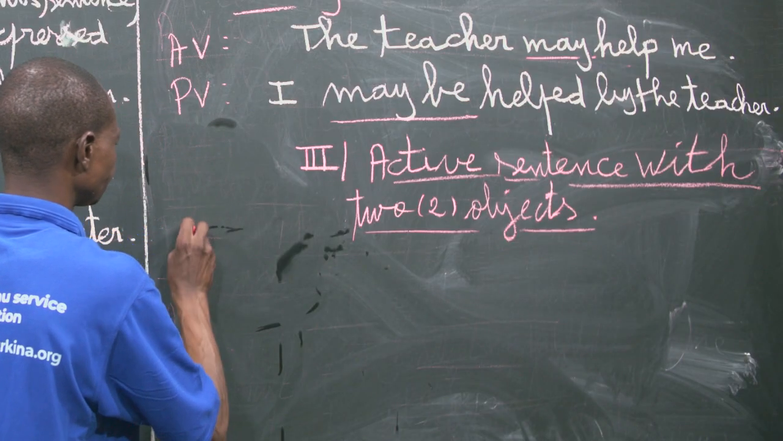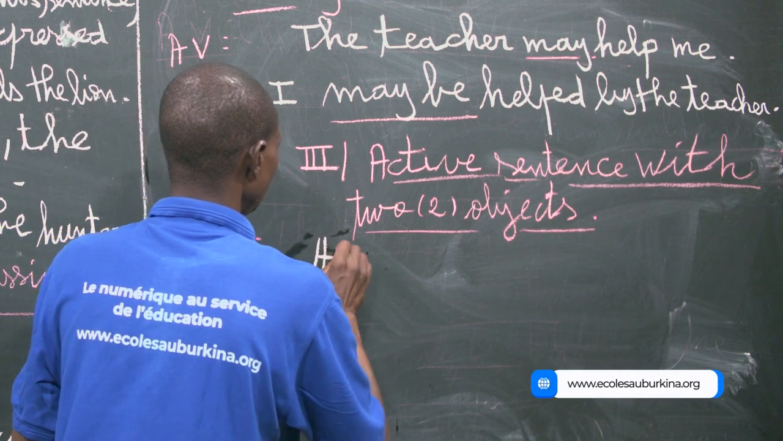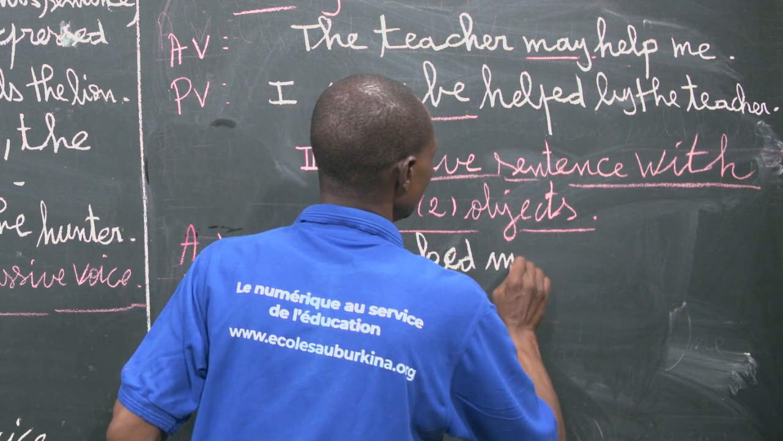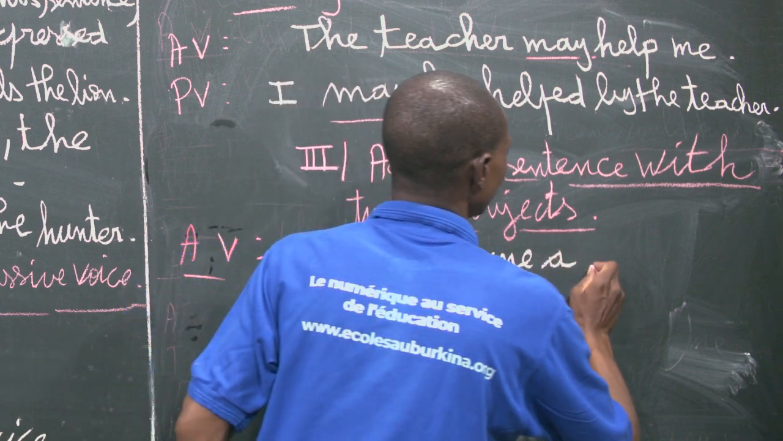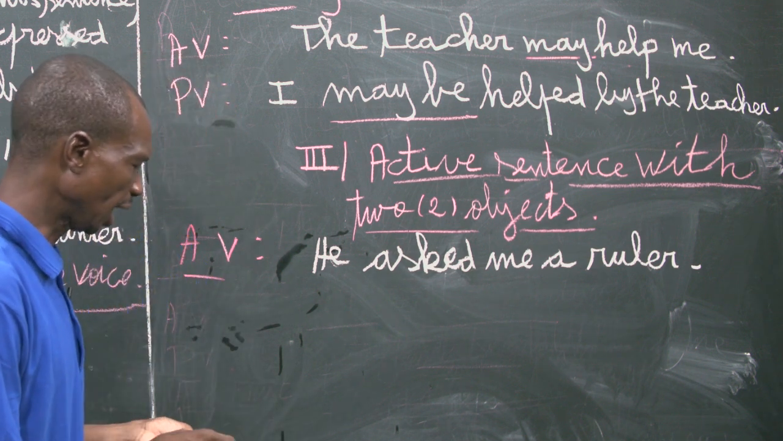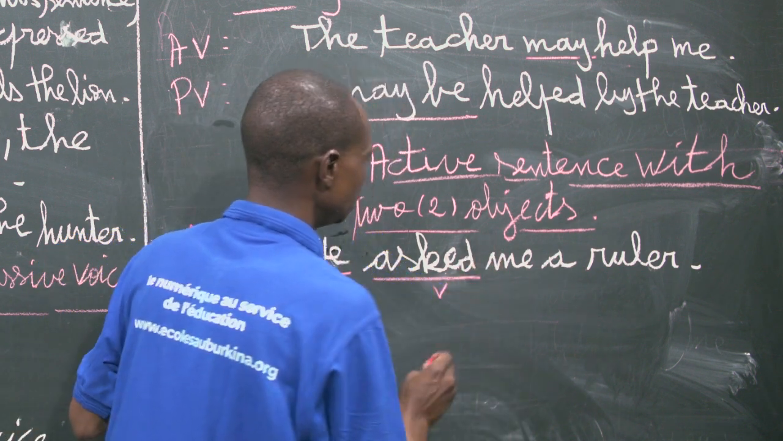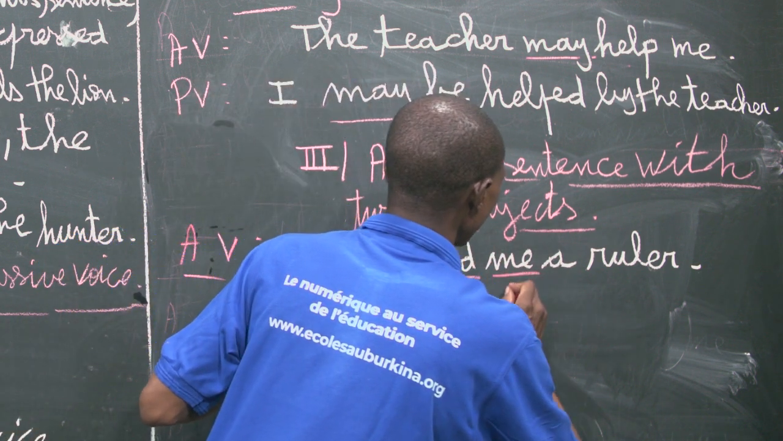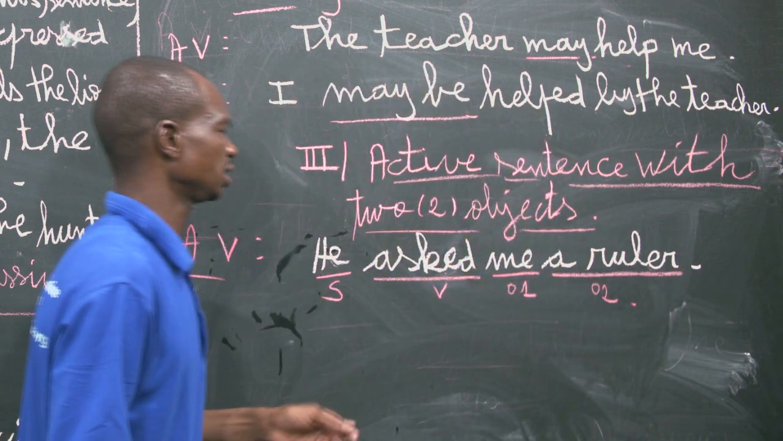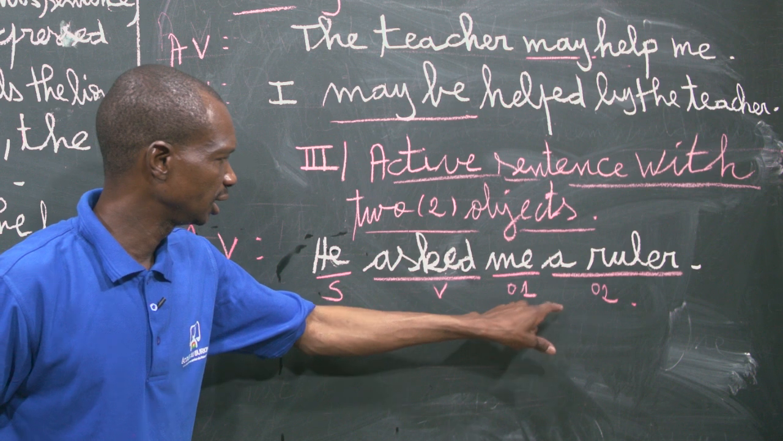Okay, active voice. For example, he asked me a ruler. He asked me a ruler. Here we have an active sentence: subject plus verb conjugated into the simple past plus object number 1 and object number 2. In case the active verb has two objects, what do we do?